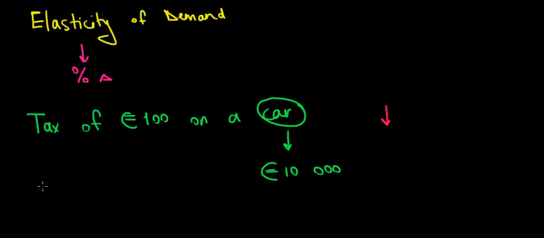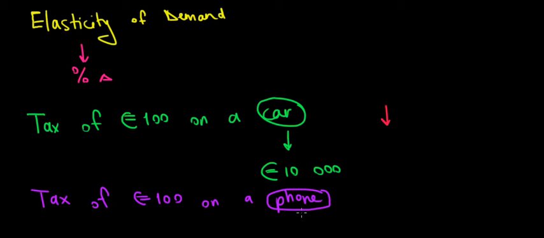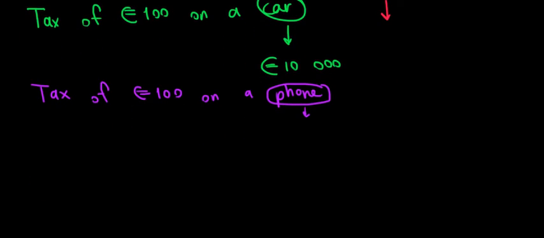But let's compare this with a tax of 100 euros on a phone. And let's suppose that phone costs around 300 euros. So if the price of the phone is 300 euros, then 100 euros additional means a lot. So the effect on the demand is going to be very high, meaning people will buy much fewer phones. So overall, what we're trying to say here is that oftentimes thinking about the effects of units, the effects of euros in this case, is not enough.